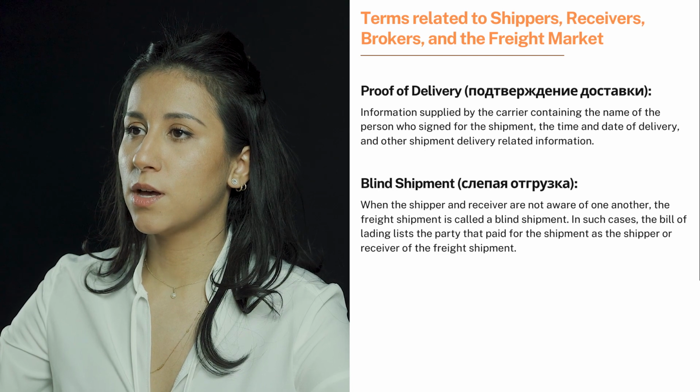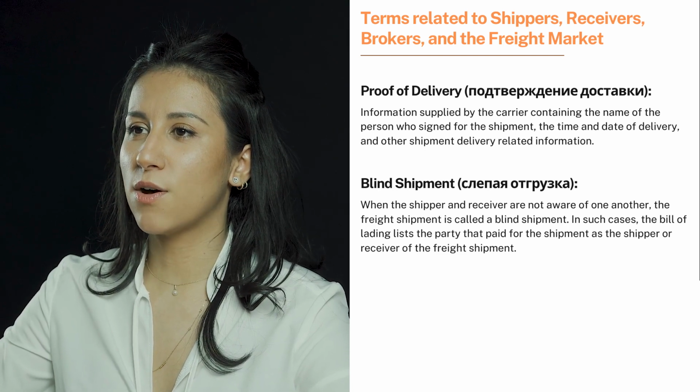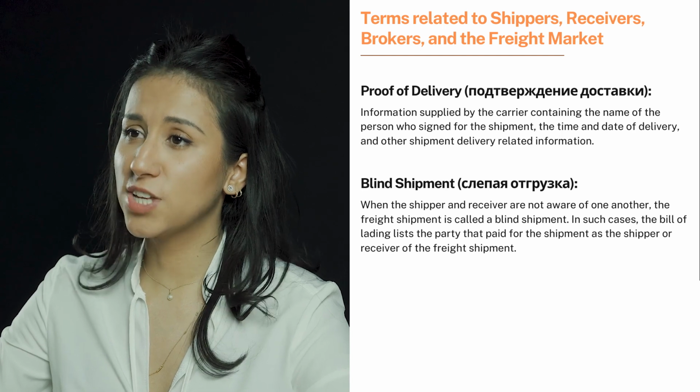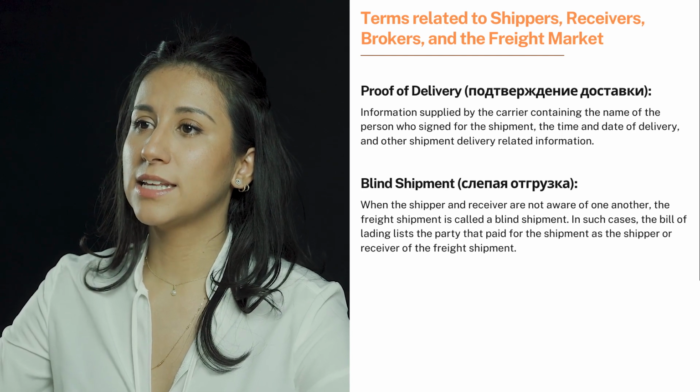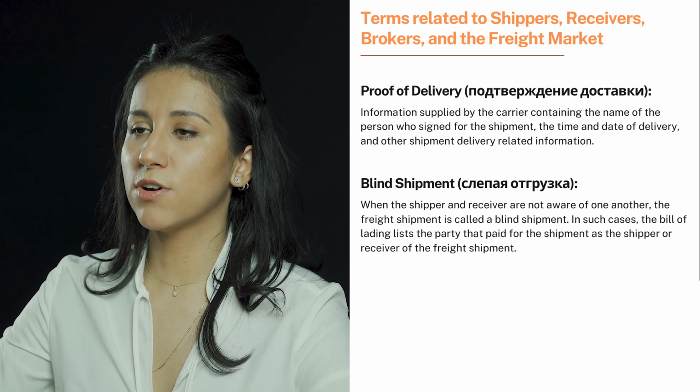Blind shipment. When the shipper and the receiver are not aware of one another, the freight shipment is called a blind shipment. In such cases, the bill of lading lists the party that paid for the shipment as the shipper or the receiver of the freight shipment.